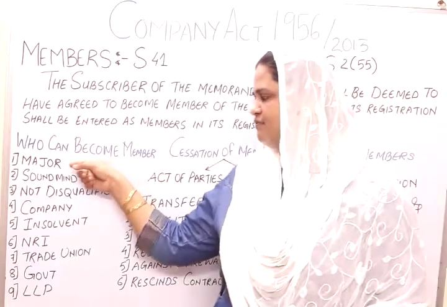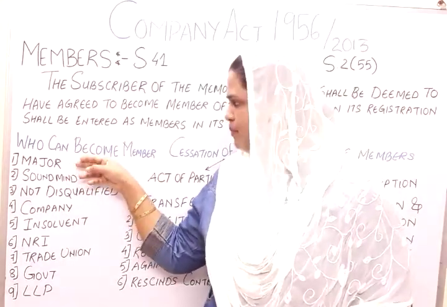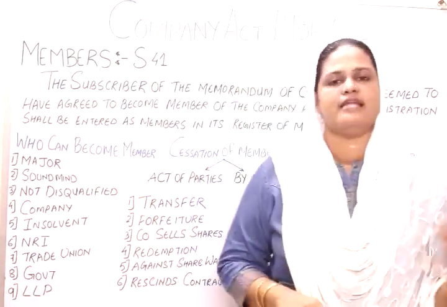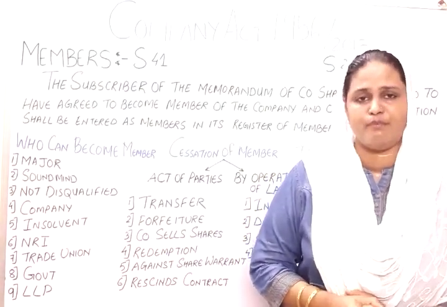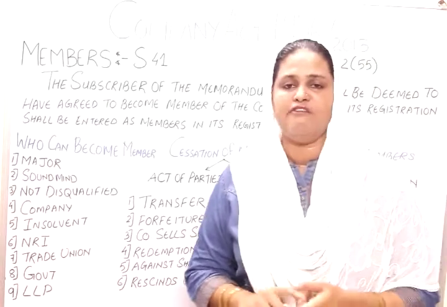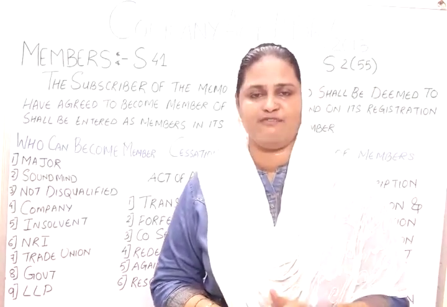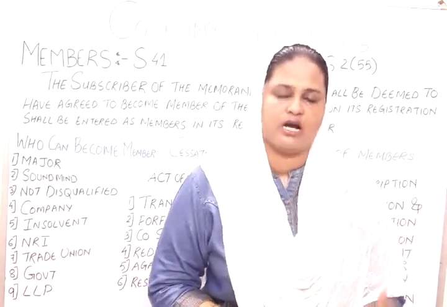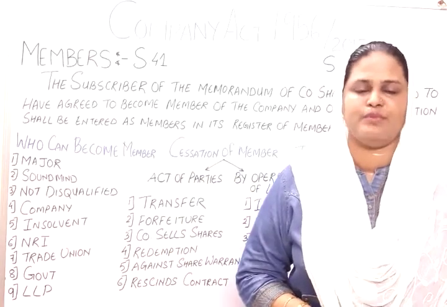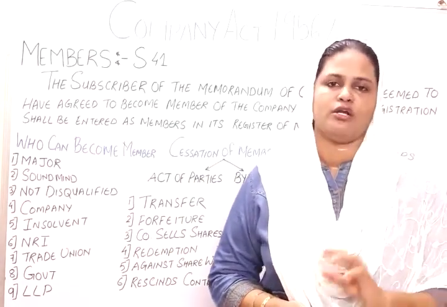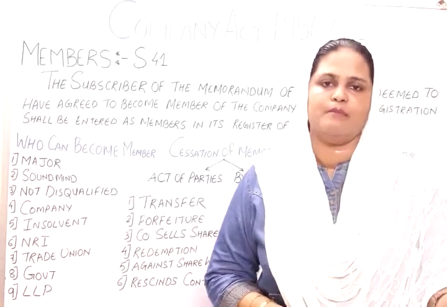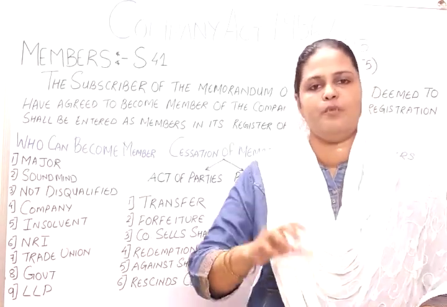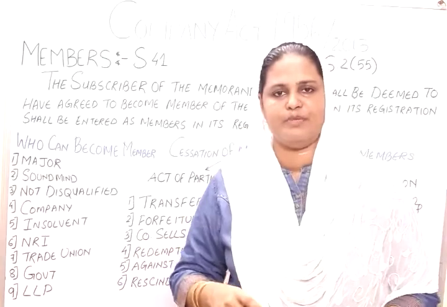Again, when I was talking about major, then there comes the concept of minor. A minor cannot be a member of a company. If a minor becomes a member of a company by default or has subscribed for the membership of a company, he is not held liable for any sum payable by him to the company.